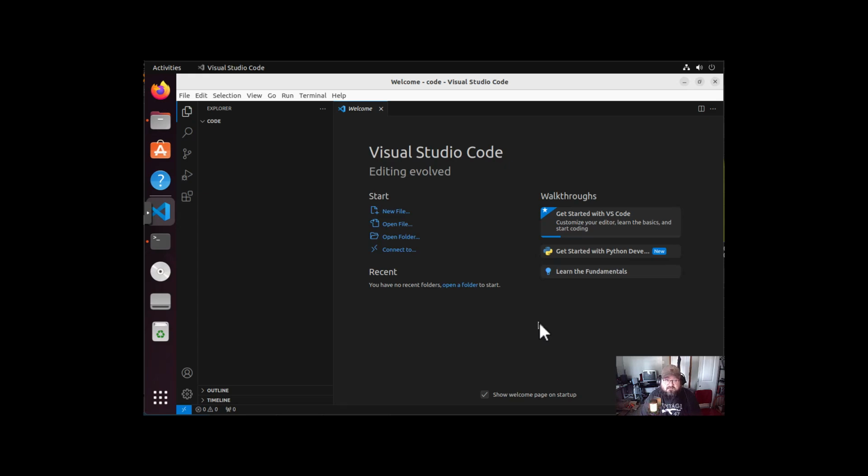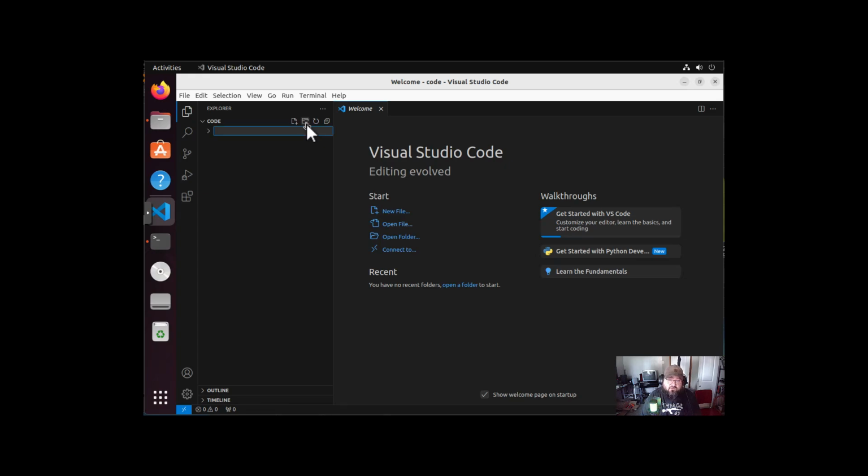So let's get started. As always, I personally enjoy Visual Studio Code, but this should be unanimous with whatever platform you choose to develop in. So I have a folder called code. And inside this code, I'm going to create myself a toolbox.